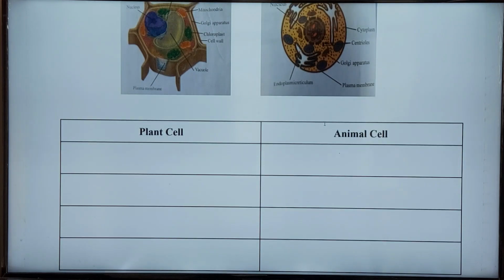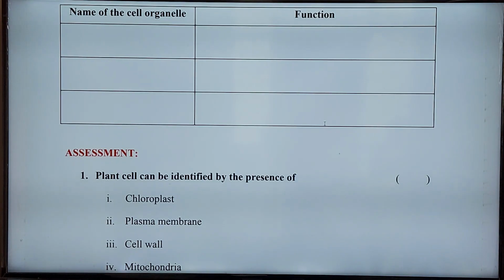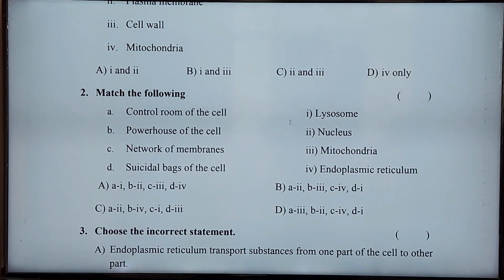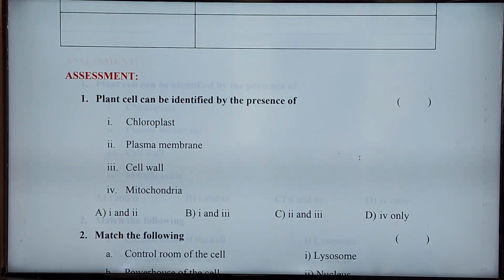Now let's see another thing. Which one is called the control room of the cell? Nucleus. Next, powerhouse of the cell. Which one is called the powerhouse of the cell? Mitochondria. Mitochondria is known as the powerhouse of the cell.